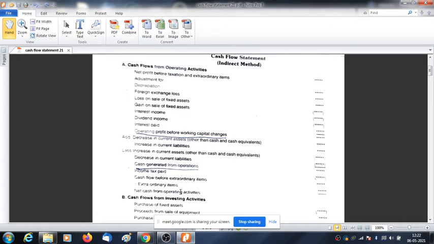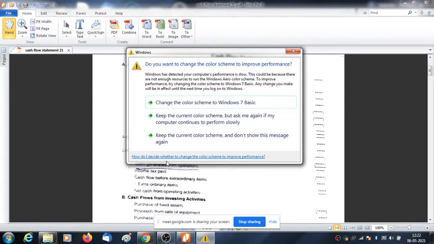Extraordinary item means which is not related to the normal course of business. So this may be in receipt or this may be in payment. So these are to be adjusted.